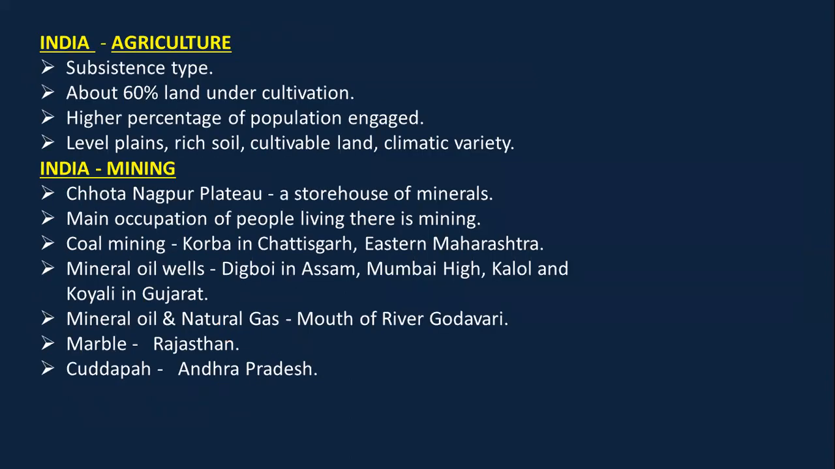That was about the economy of both India and Brazil. Moving ahead, let's talk about the occupations. First, let's talk about agriculture in India. So India has subsistence type of agriculture. Around 60% of India's land is under cultivation, and higher percentage of population, as we know, is engaged here because we have level plains, rich soil, cultivable land, and wide climatic variety.